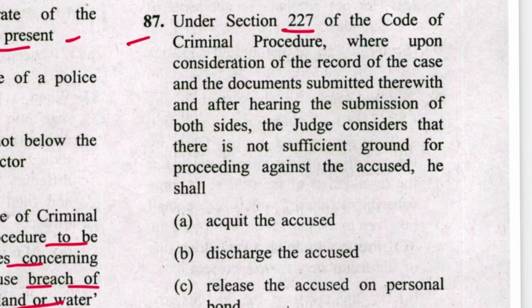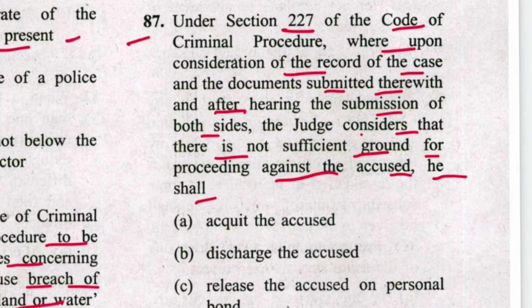Next, 87. Under section 227 of CrPC, where upon consideration of the record of the case, the documents submitted therewith, and after hearing the submissions of both sides, the judge considers that there is not sufficient ground for proceeding against the accused, he shall discharge the accused. B is the answer.